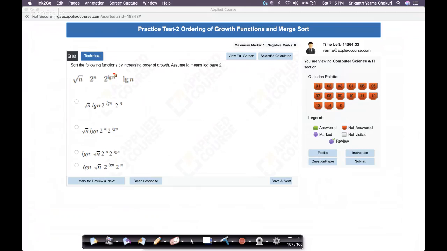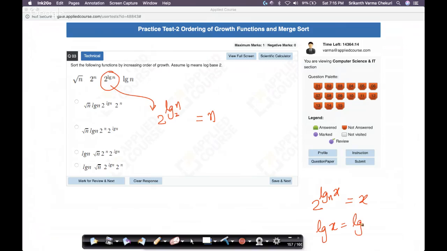Oh, this seems somewhat funny. What does this mean? 2 power log n base 2. This is nothing but n, because we know that 2 power log n base x is x itself by definition. If you take log on both sides, you get log x equals log x, base 2. Sorry, that's what I meant here. So this is straightforward. This is a tricky way of saying n.